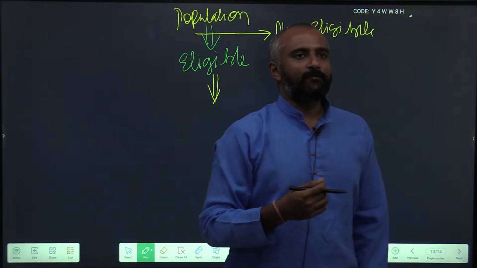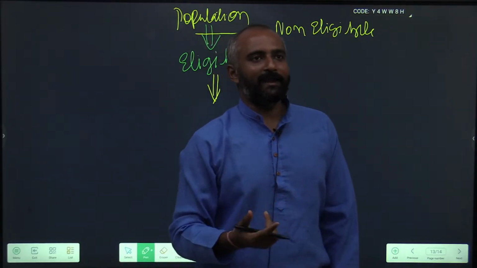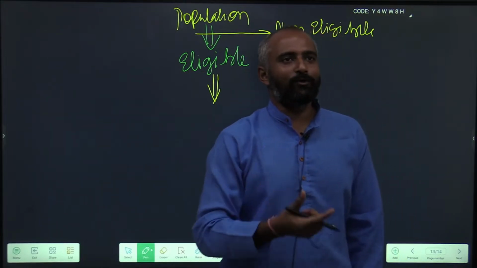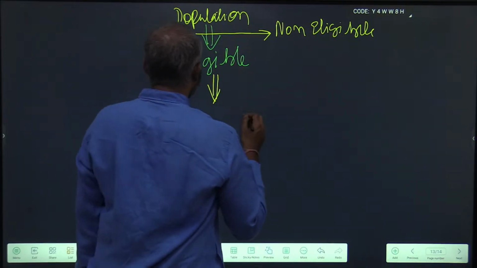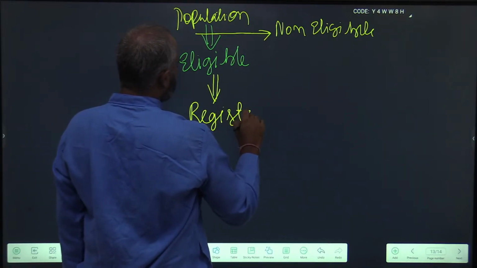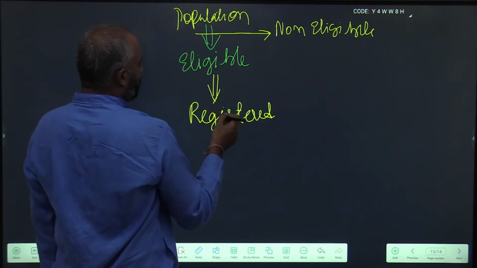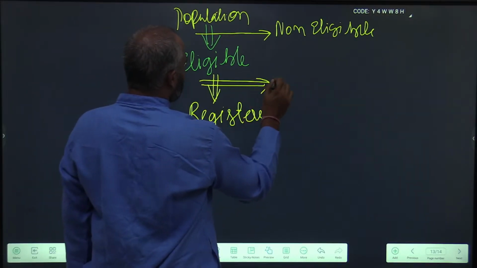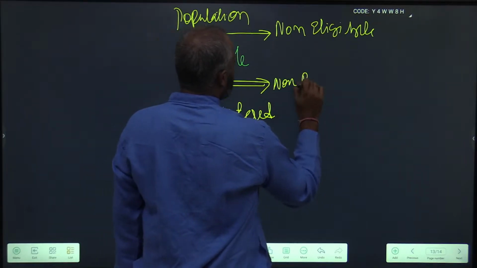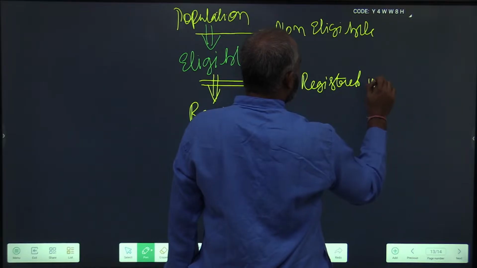Next, out of eligible people, just think of the same. If you have crossed 18 years of age, do you automatically get a right to vote, or do you automatically get a voter slip to vote? No, you need to get registered. So out of eligible people, there will be registered voters and non-registered voters.